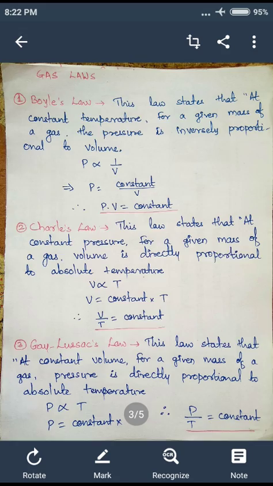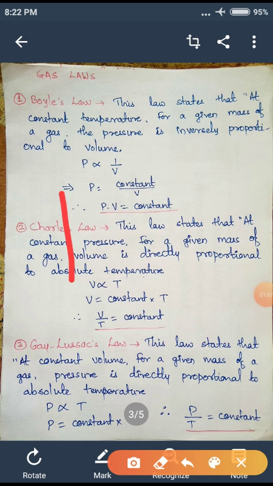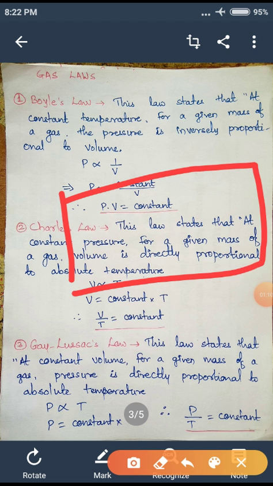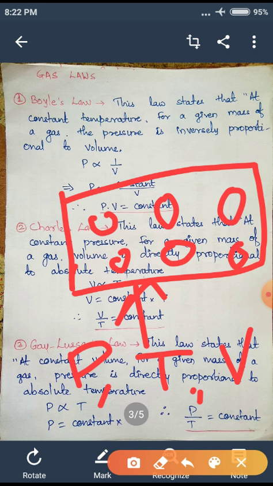Suppose a gas is enclosed in a container. These are gas molecules enclosed in a container. This gas has a particular pressure, particular temperature, and particular volume, and the mass of the gas will be fixed.